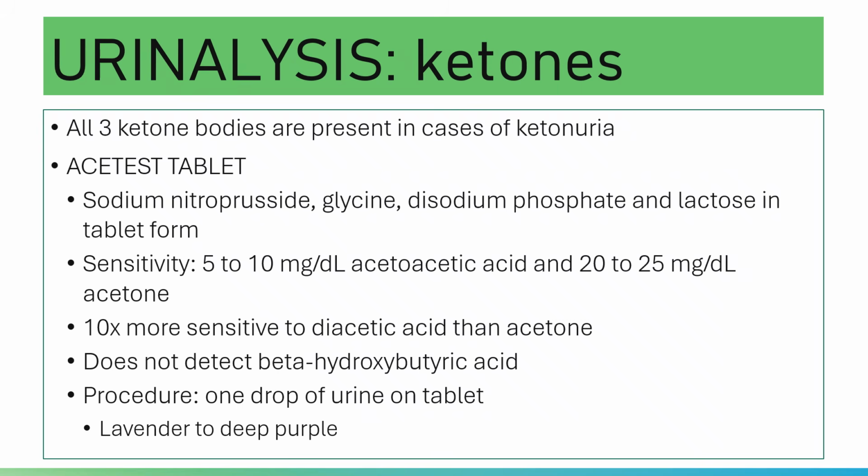With that being said, methods that indicate the presence of any of the three ketone bodies are generally enough to detect the condition.